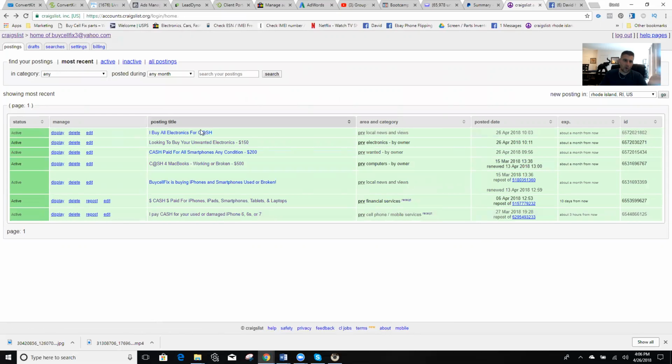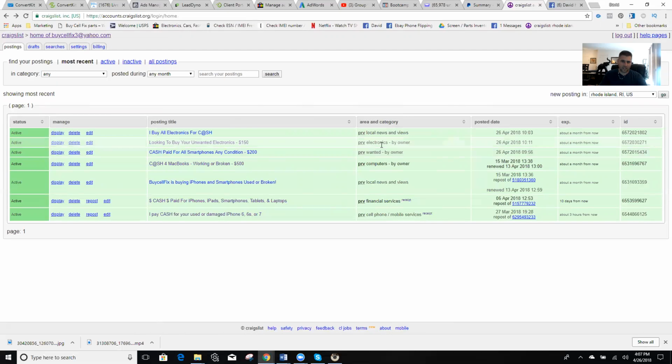So I just literally posted these earlier this morning. I wanted to wait till later in the day so you know that these ads stuck and didn't get flagged and they were legitimate. It's very easy. It literally took me 6 minutes to post these top 3 ads here, and every single one of them stuck. And here's how some of the way I did it. So notice each one of them were in a different category. I put one in local news and views.